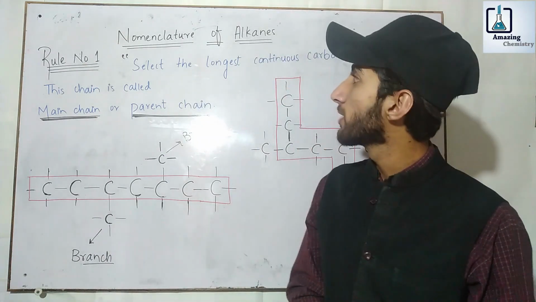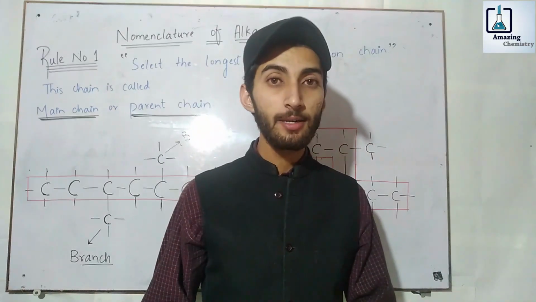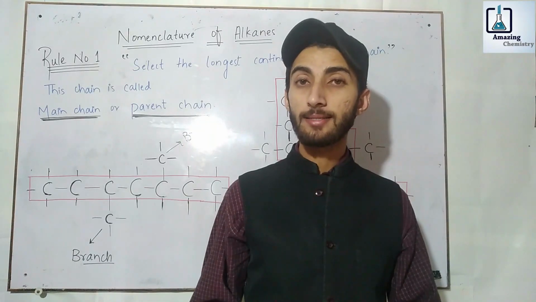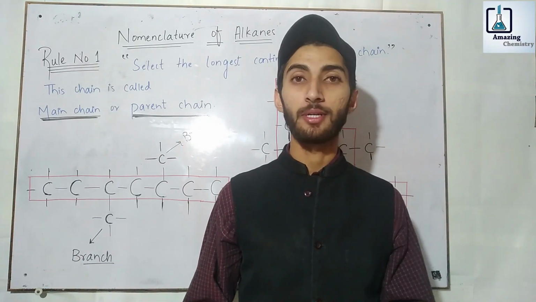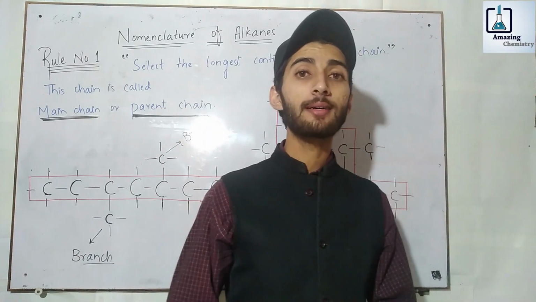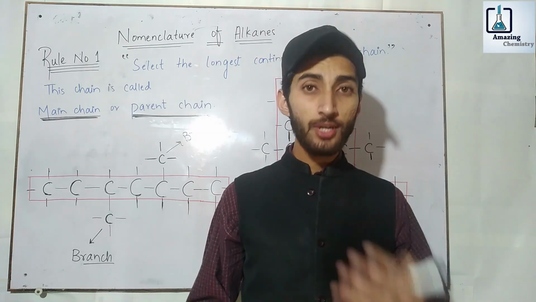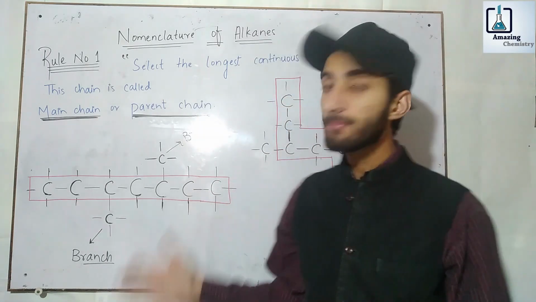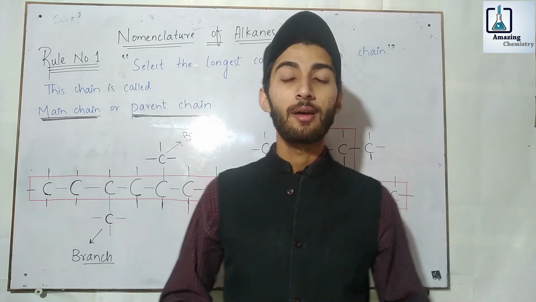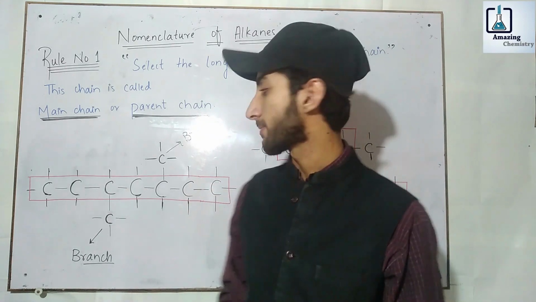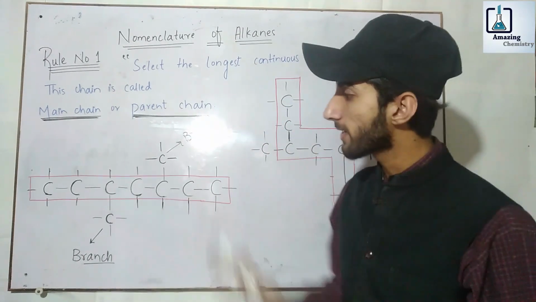The very first rule is to select the longest continuous carbon chain. This chain is also called the main chain or parent chain. So what is the longest continuous carbon chain? This is a chain in the structure having the maximum number of carbon atoms. Let me clear you with a few examples. Let us consider the following example.